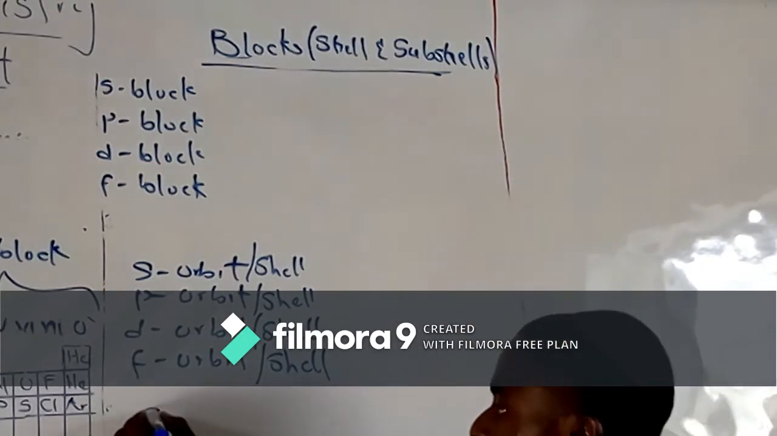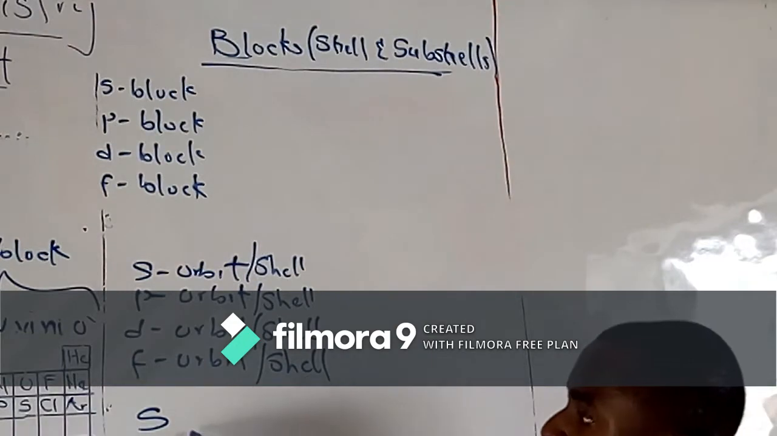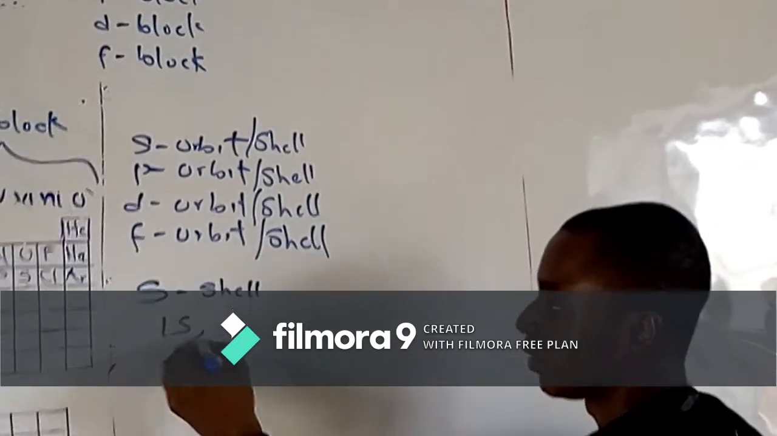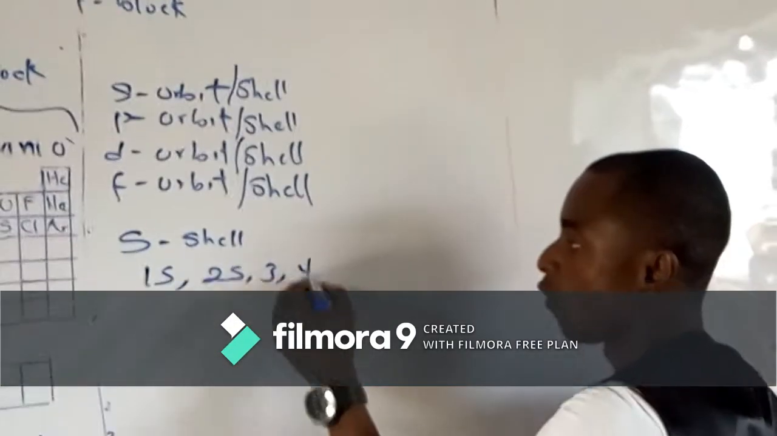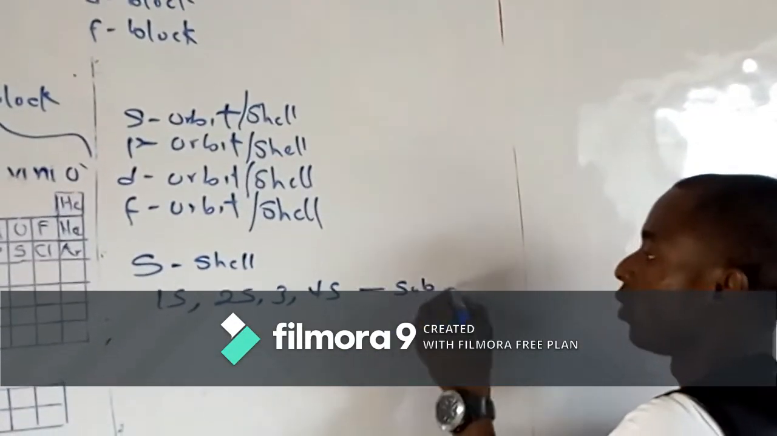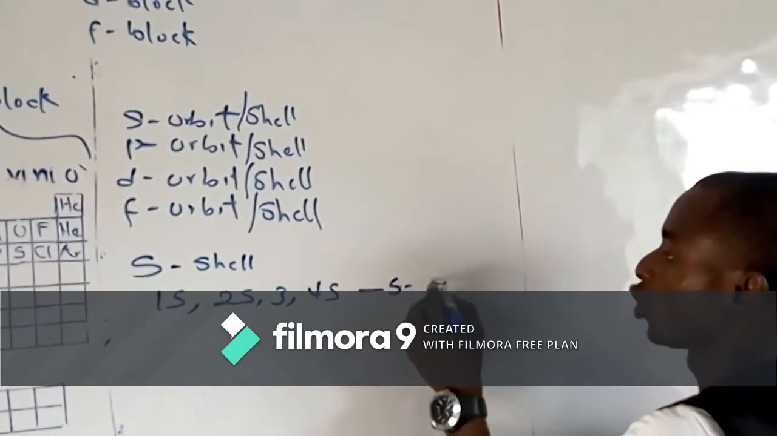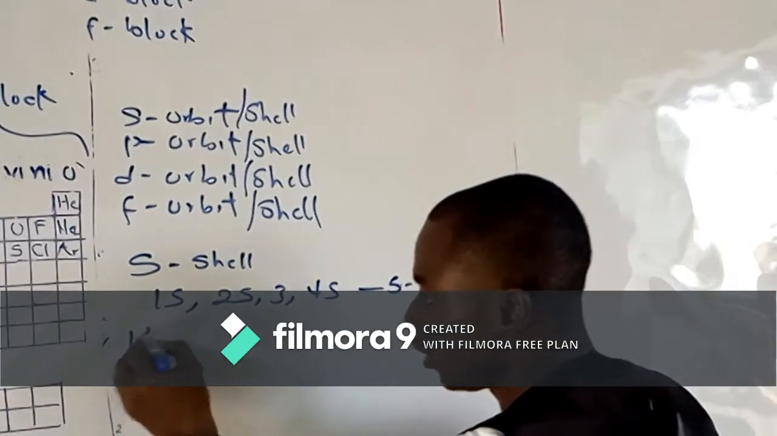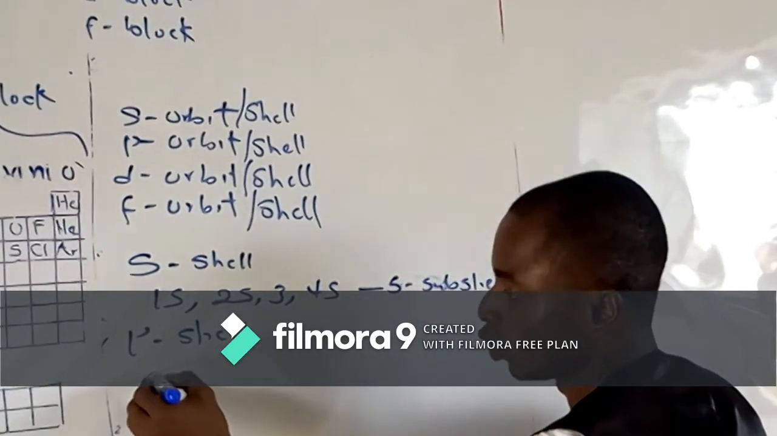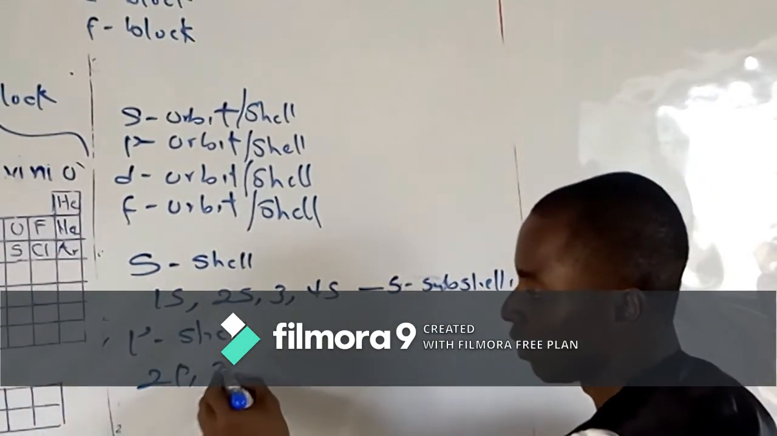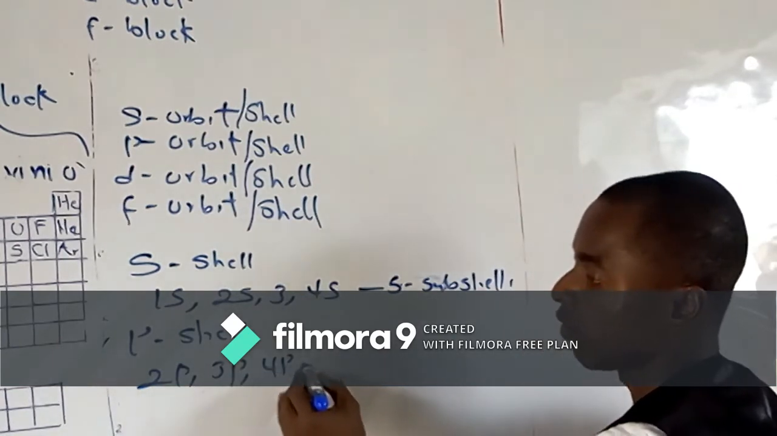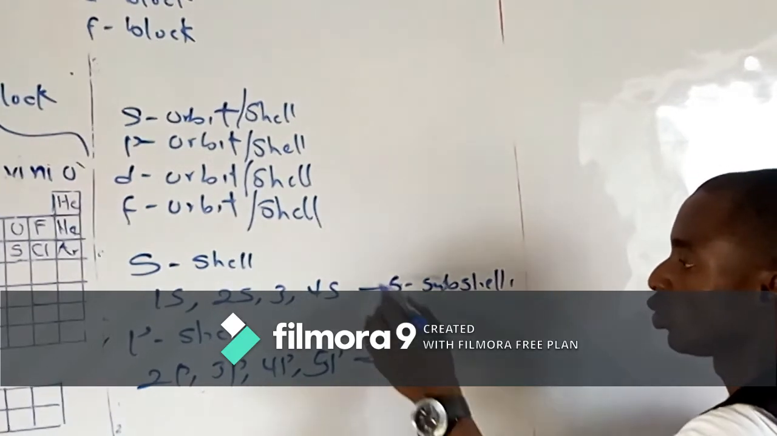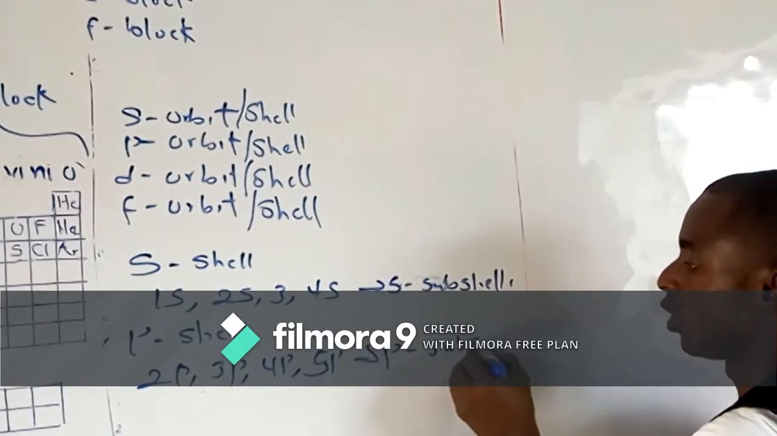For instance, the S shell has subshells 1s, 2s, 3s, 4s. These are called subshells. The P shell has 2p, it doesn't have 1p; it has 2p, 3p, 4p, 5p, and we call it P subshell.